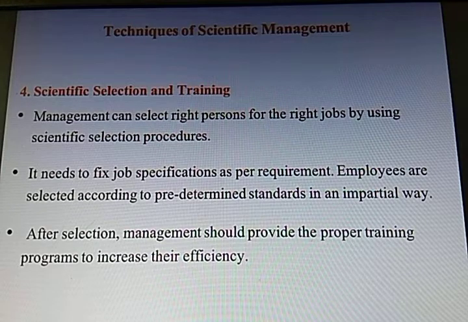It needs to fix the job specifications as per the requirement. So the job specifications should be fixed. Employees are selected according to the predetermined standards in an impartial way. This is also important, there should not be bias. After the selection, management should provide proper training programs to increase their efficiency. So once they are recruited and selected, the management should take care of providing them proper training and proper guidelines.